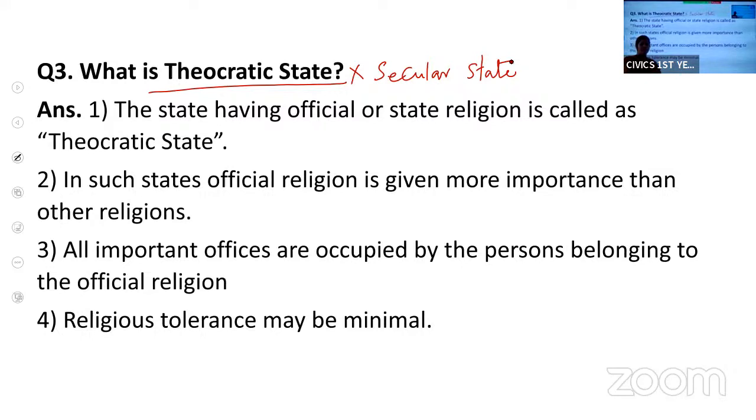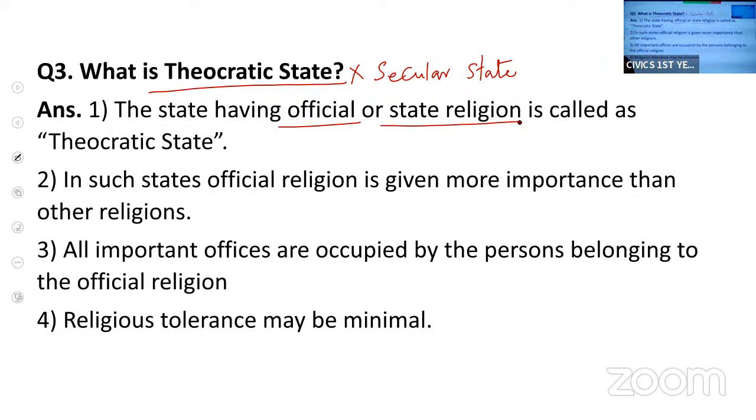Government will not make laws on the basis of religion. Politics is separated from religion. Government affairs are separated from religion. But in a theocratic state, they will have an official religion or a state religion.